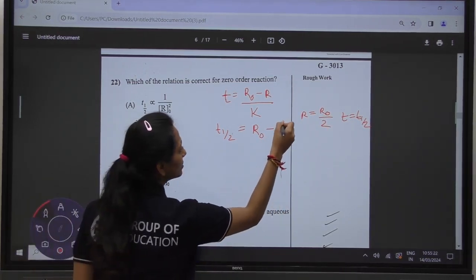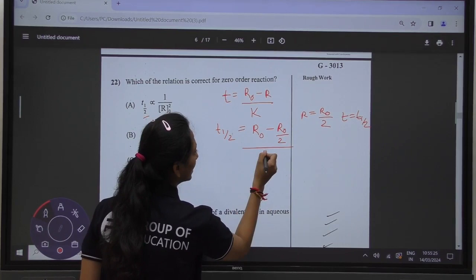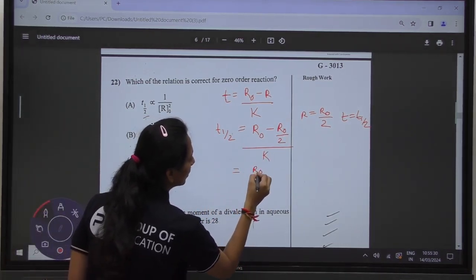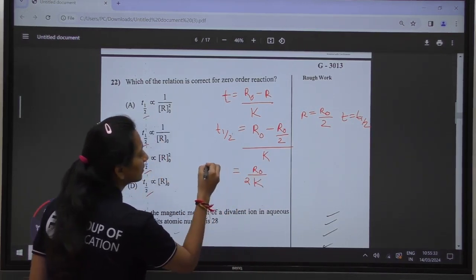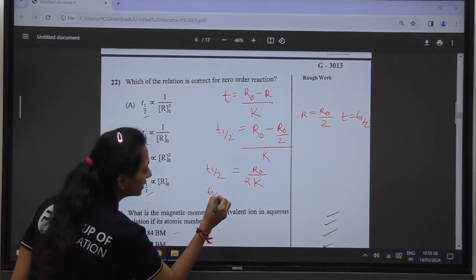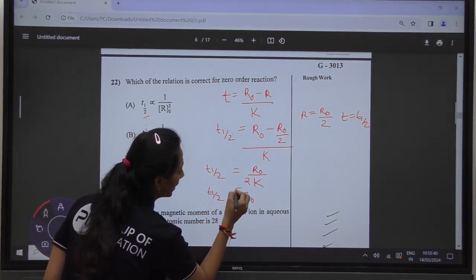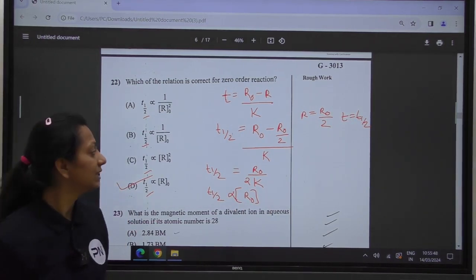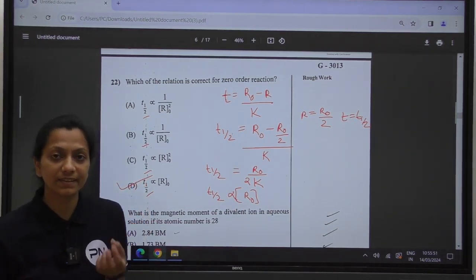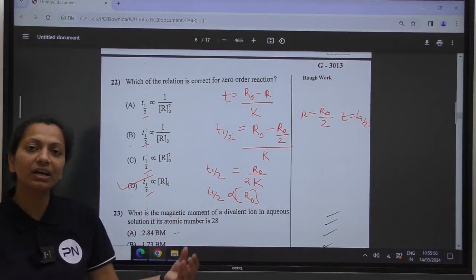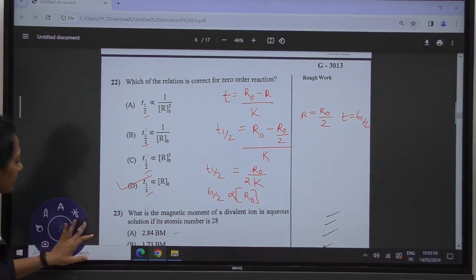So we can keep the values of R and R naught in the reaction, and upon solving this, you will get R naught by 2K is equal to T half. So T half is directly proportional to R naught. According to this, option D is the correct answer, in which it is given that for the zero order reaction, the T half will be directly proportional to R naught. Moving towards the next question.